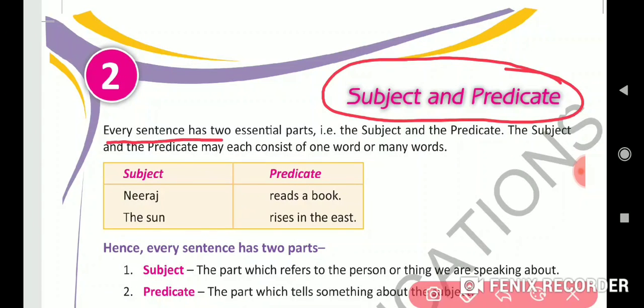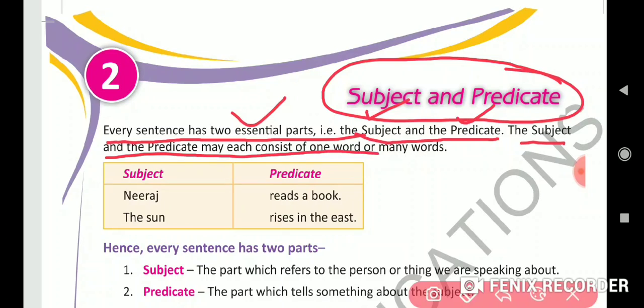Every sentence has two essential parts, that is the subject and the predicate. So every sentence has two parts. First one is subject and the other is predicate. The subject and the predicate may each consist of one word or many words. So subject as well as predicate, they both may consist of either one word or more than one word.